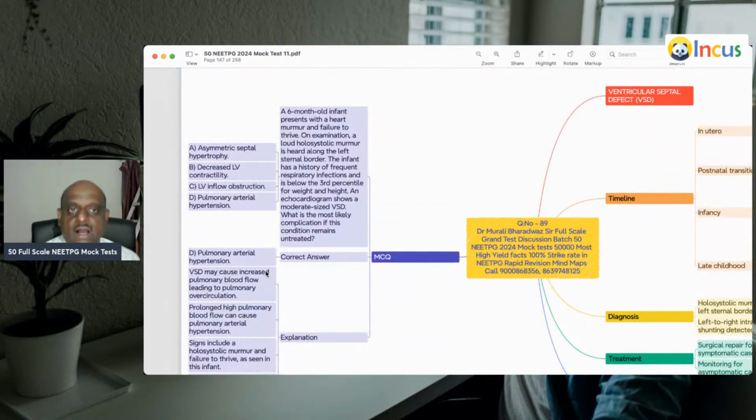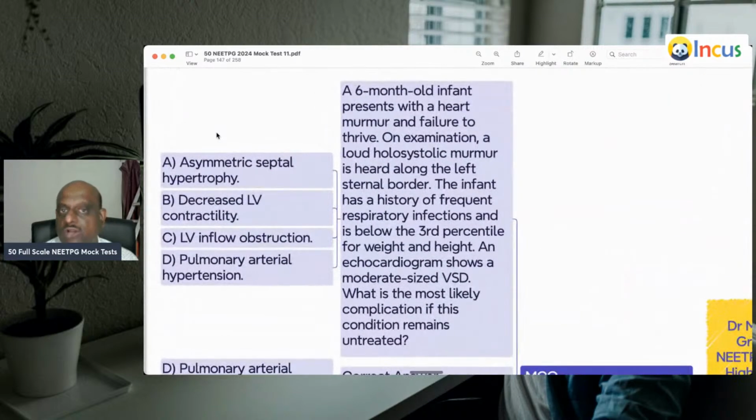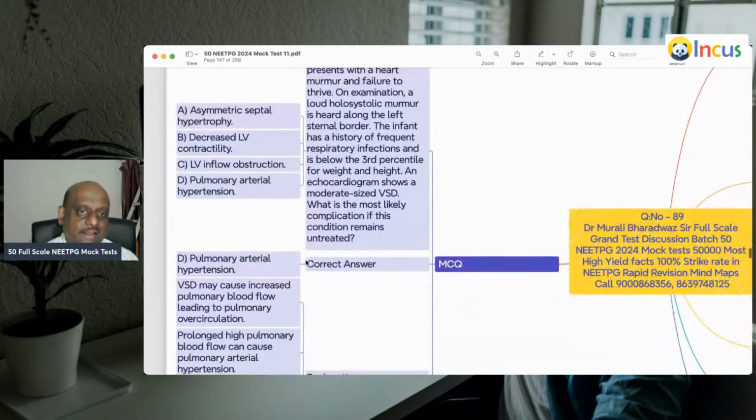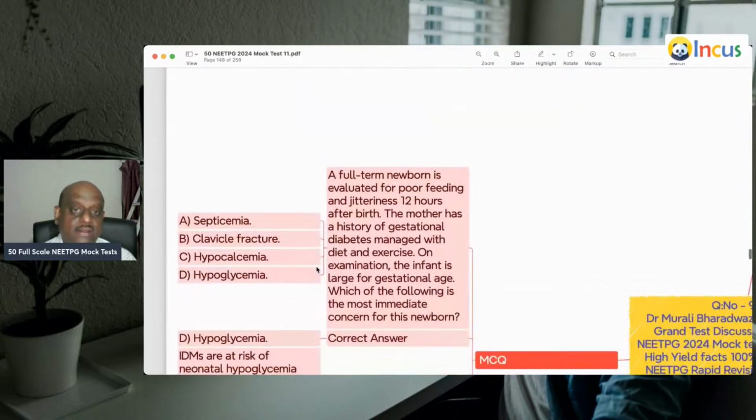A 6-month-old infant with a heart murmur, failure to thrive, and a loud holosystolic murmur at the left sternal border. Typically a moderate-sized VSD. What is the complication? ASD, VSD, PDA at a point of time will lead to increased blood flow from left to right, leading to pulmonary arterial hypertension as the complication.